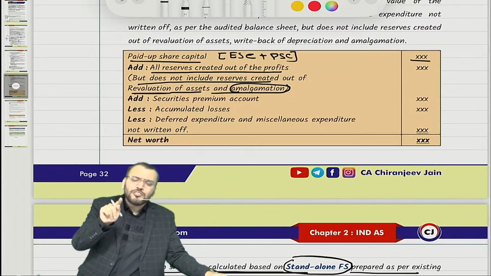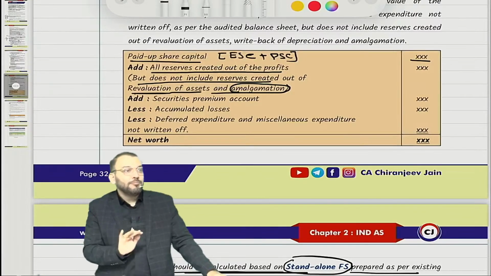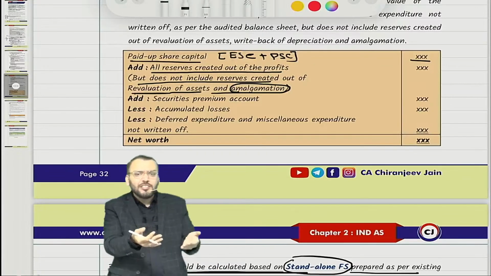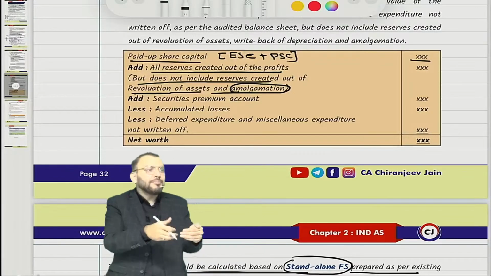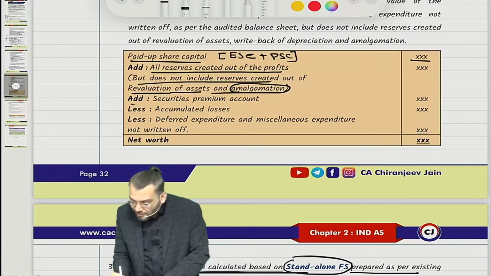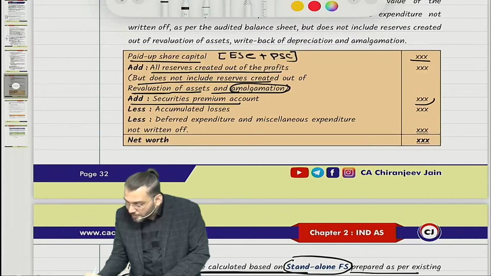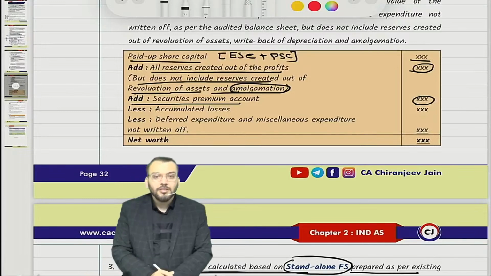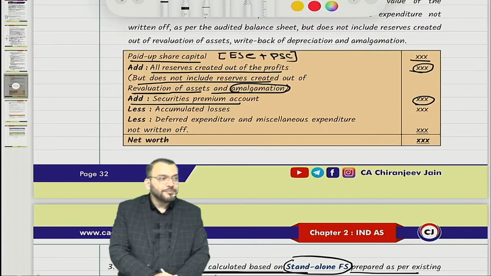There is one more reserve which is not created out of profit, that is securities premium. But that will be added, because securities premium is nothing but an amount received from the owners. If you are adding paid up share capital, you should also add securities premium account. Have you understood this point?